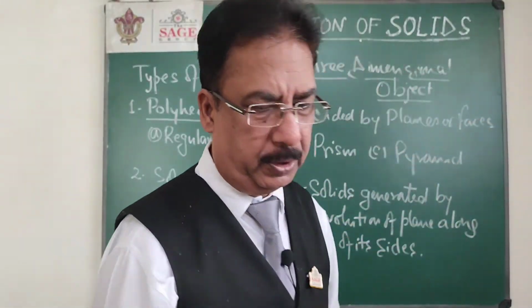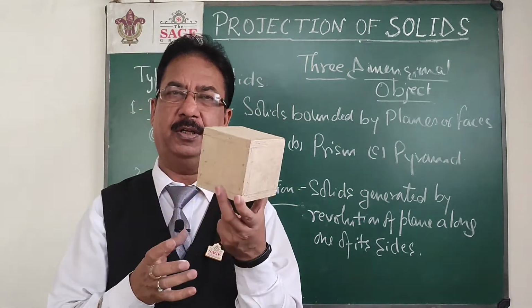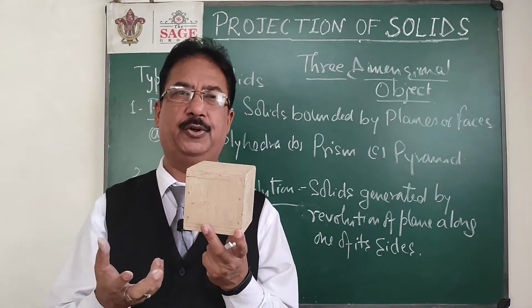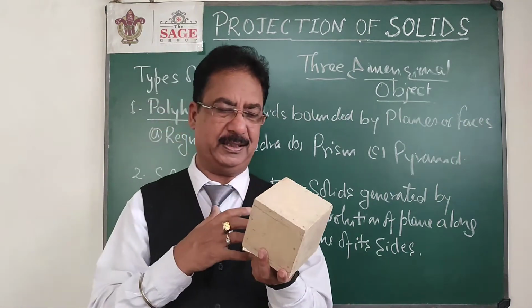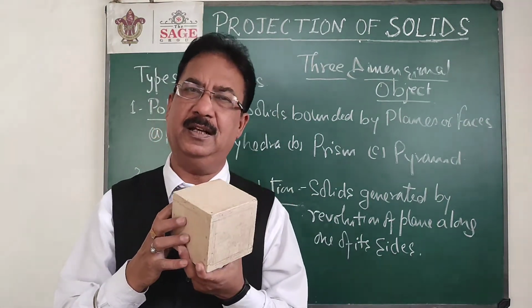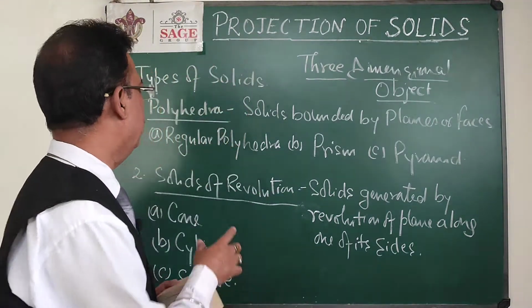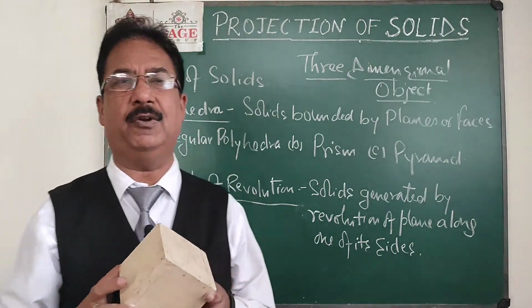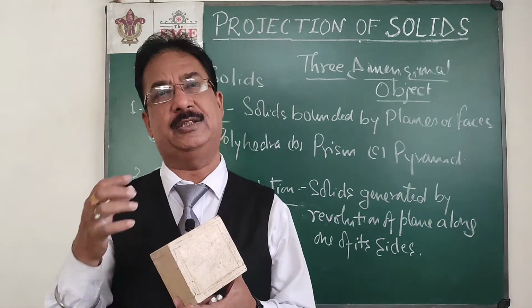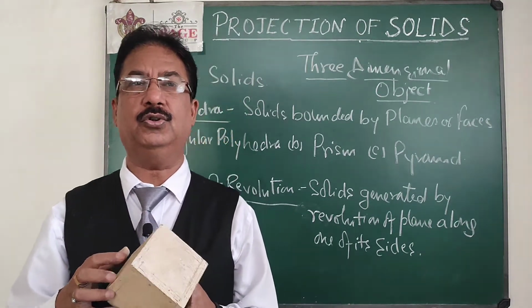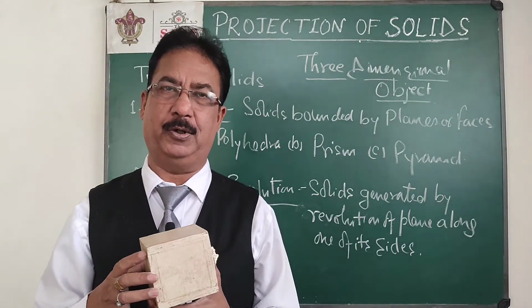One of the earliest polyhedra you know is the cube, the cube we use in the Rubik's cube puzzle. This cube has 6 faces and all 6 faces are squares. This is known as a regular polyhedron. Why am I using the word regular? Because all the faces of this solid are squares, and a square is also a regular figure. So those solids which have the same type of faces are known as regular polyhedra.